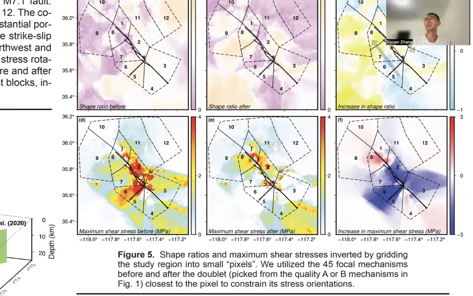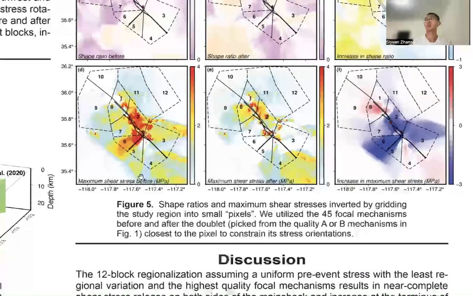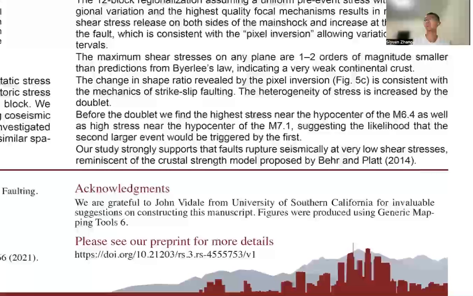Coming back to the issue we pointed out in the beginning, our study strongly supports that faults rupture seismically at very low shear stresses, reminiscent of the crustal stress model proposed by Behr and Platt in 2014, where the load-bearing layer is the ductile middle crust and the brittle upper crust is weak.